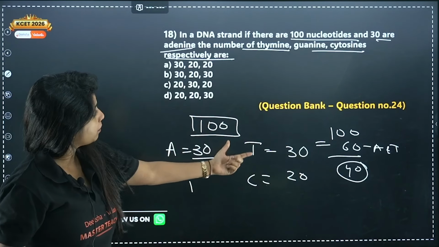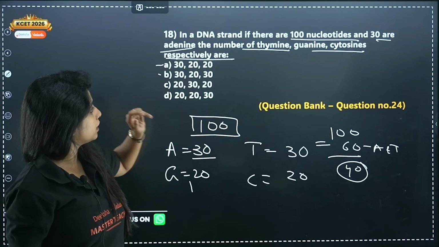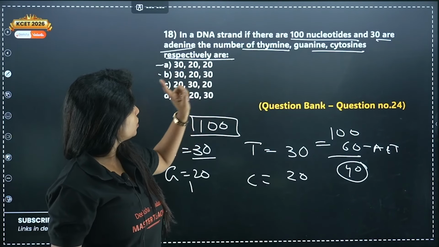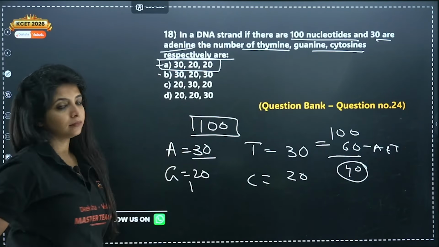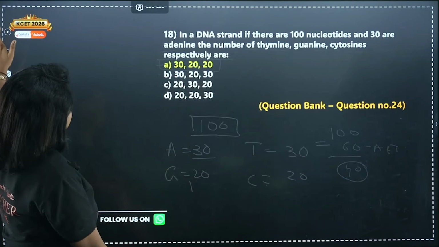So how many thymine are there? You go in order. Thymine is 30. There are two options like that. Guanine is 20. I have two options like that. Cytosine is also 20, but here it's wrong, so your answer would become A. Cool? Yes, ma'am.